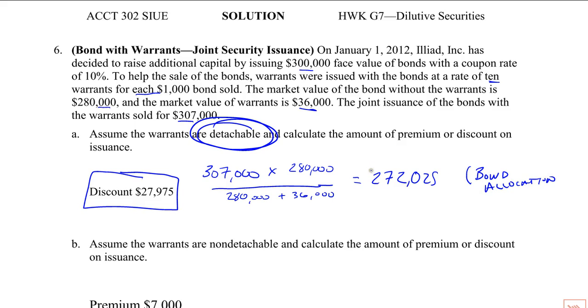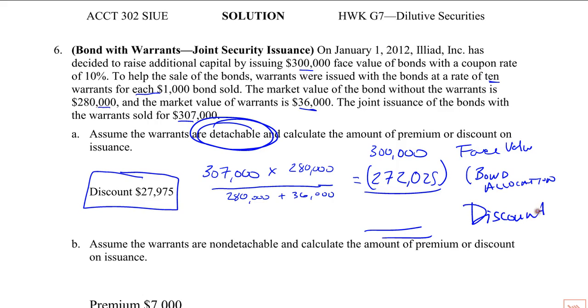Now the face value is 300,000. So the difference between those two is the discount, which is 27,975. $27,975. Bada bing. There you go.